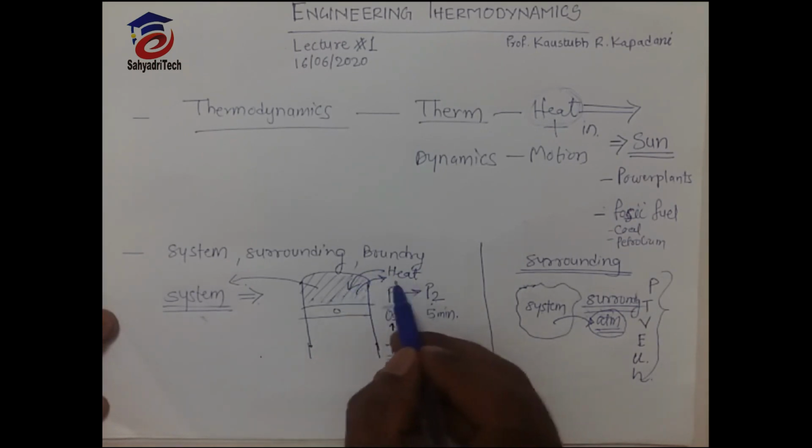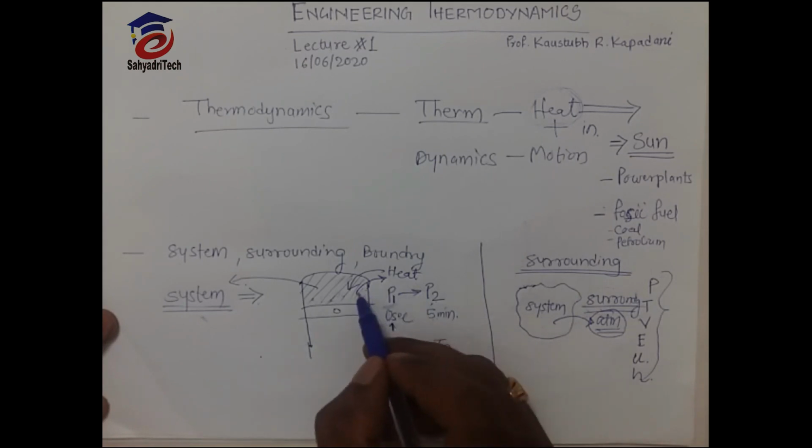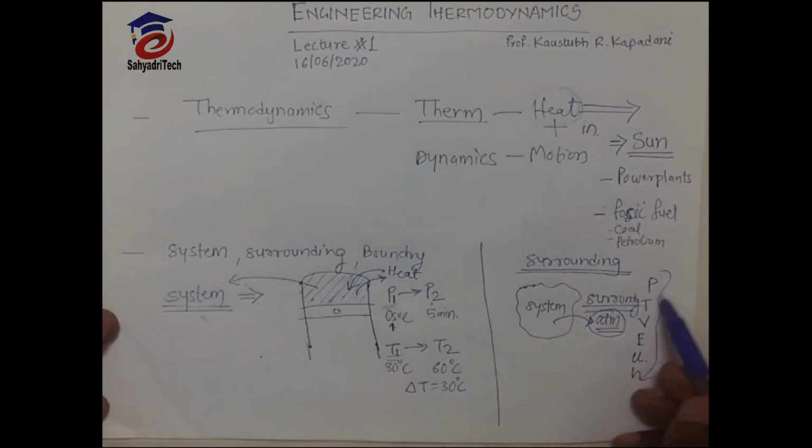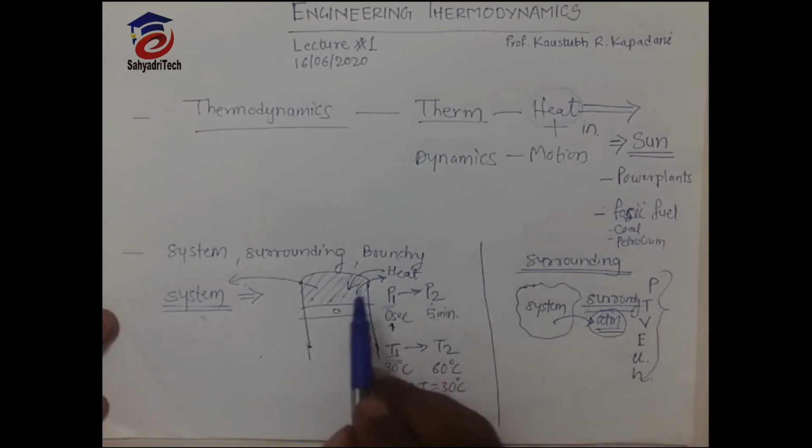Heat is a path function, so we can measure heat transfer only. Properties like pressure, temperature and volume are not path functions. We will study what is a path function and what is a point function in our next lecture.